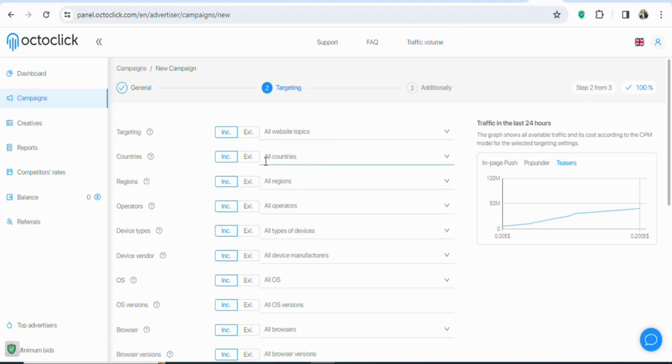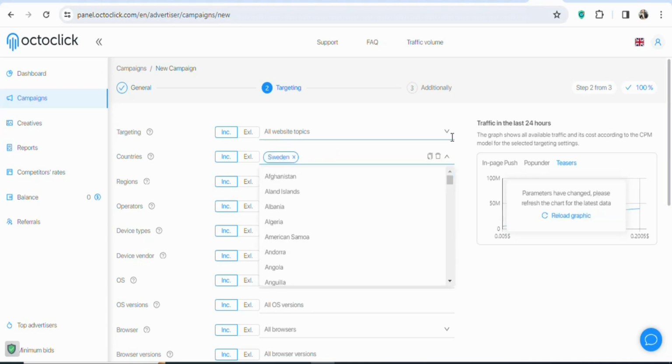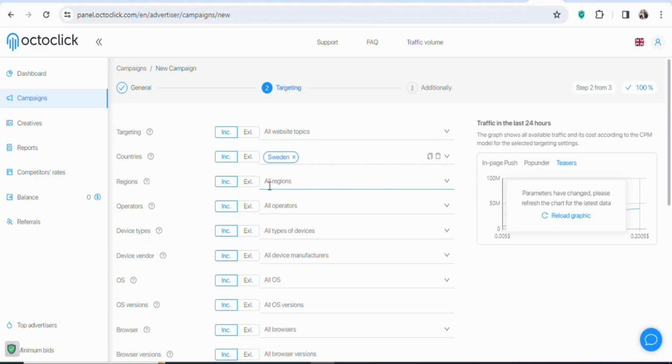Once that is done, you can see all countries. We are not targeting all countries, we are targeting Sweden. So click here. Once you click on it, you can scroll down and then select Sweden. If you don't want that, you can type Sweden here. Once you type it, you can see Sweden. Select it. As you can see, that has been done. It has been selected. Once that is done, the next step is that we are going to select the regions. In this case, we are targeting all regions in Sweden, so just leave it like this.